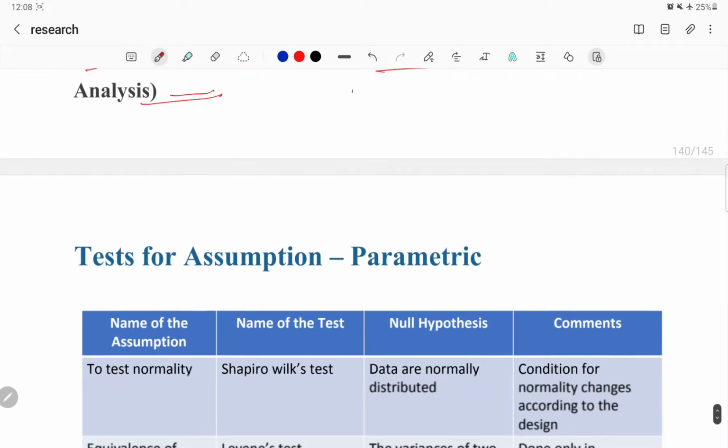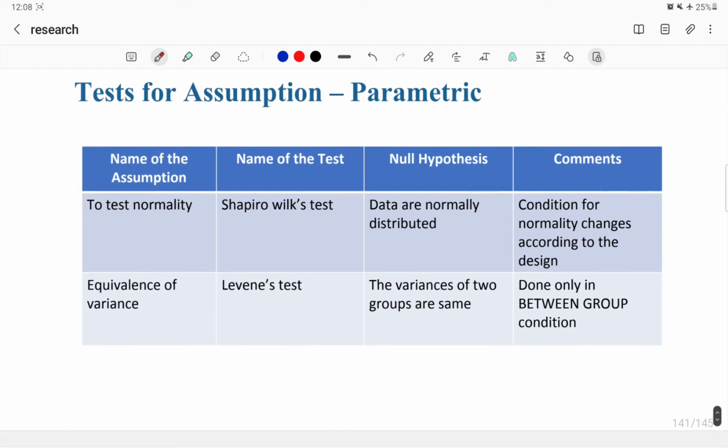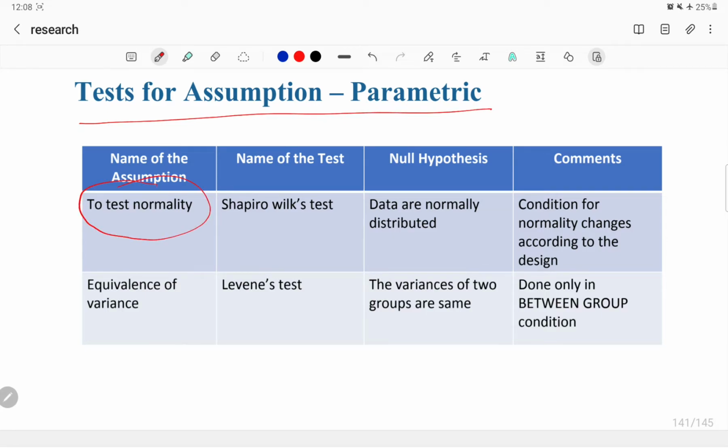Okay, after a few minutes. Okay, so tests for assumptions. Okay, the first test is to check normality. Okay, in the previous video we have talked about normality, like how the data is normal. First, graphically we can say it when the graph is bell shaped, when mean, median, mode are equal. That's how we normally describe the data by the graphical or descriptive method.